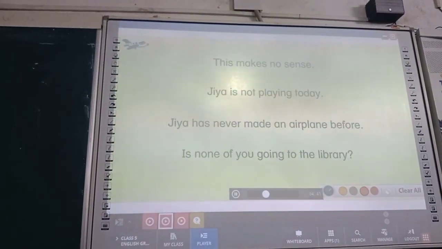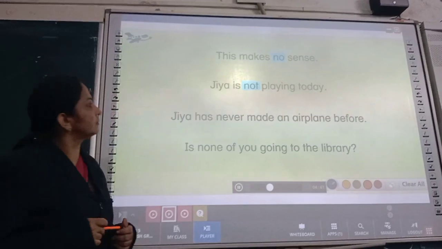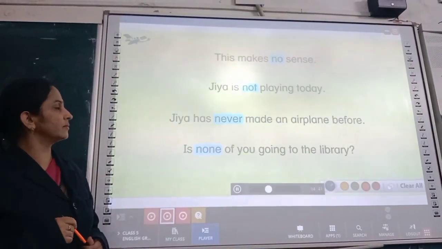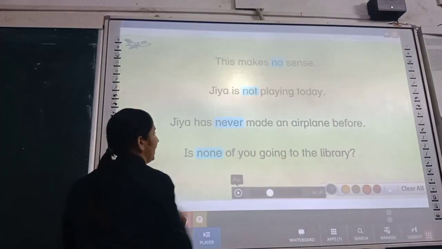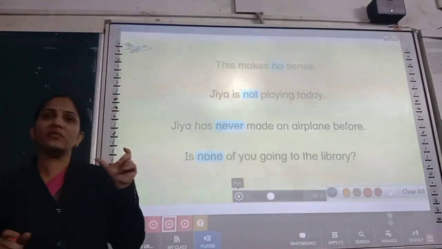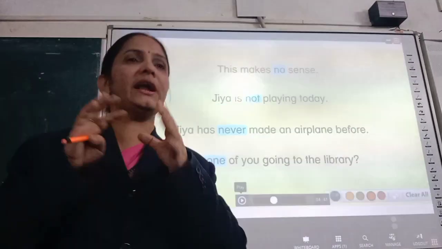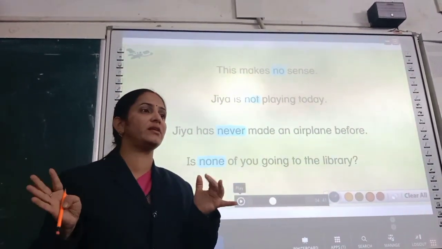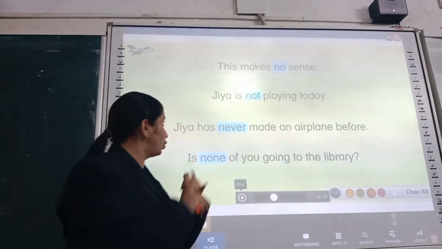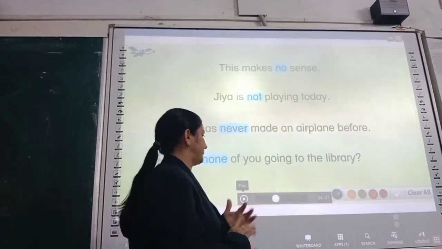Negative sentences mostly have words like no, not, never, and none. These words are used in negative sentences, so you may easily identify a negative sentence.